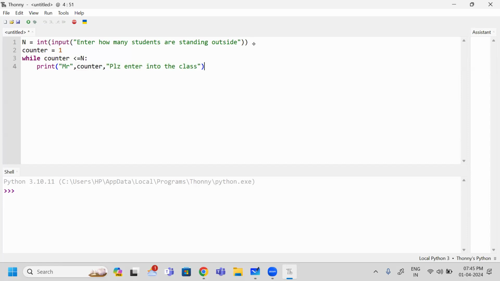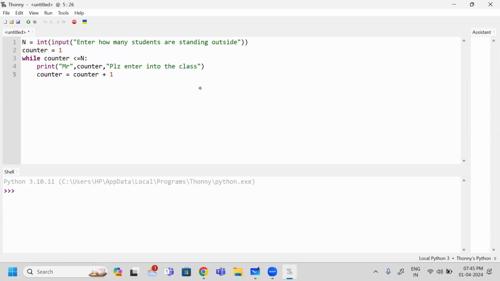So here another thing I need to do. Once Mr. 1 enters the class, I should not call Mr. 1 again. I should call the next person. The next person is nothing but my current counter value needs to be updated. So here, I am going to increment this counter by 1.